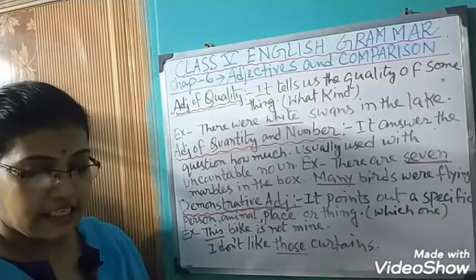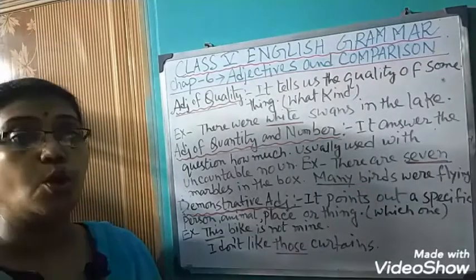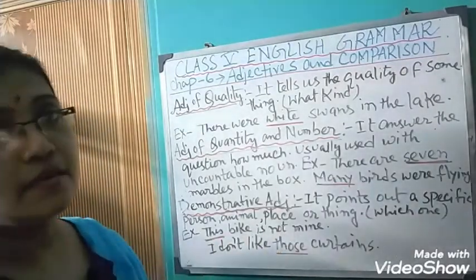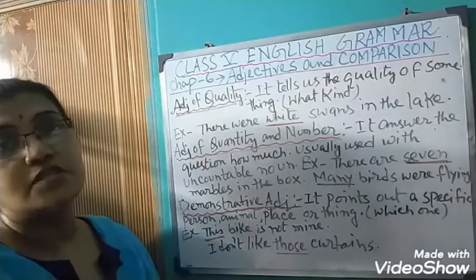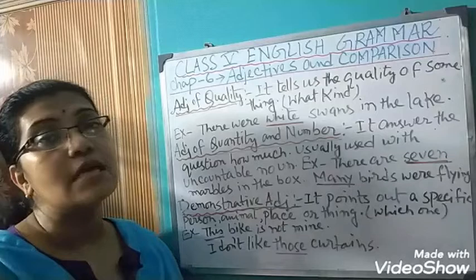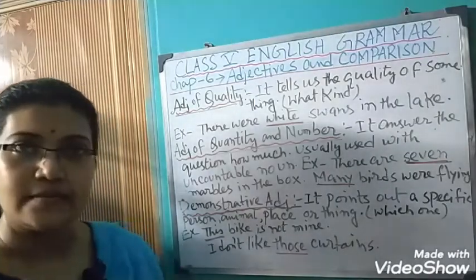The demonstrative adjectives in English are this, these, that, those. For example, this bike is not mine. Here this is a demonstrative adjective. Another example is I don't like those cartons. Those. Okay, clear?